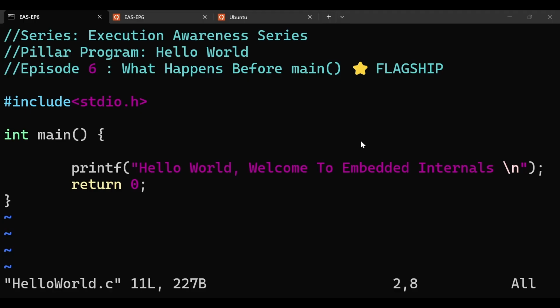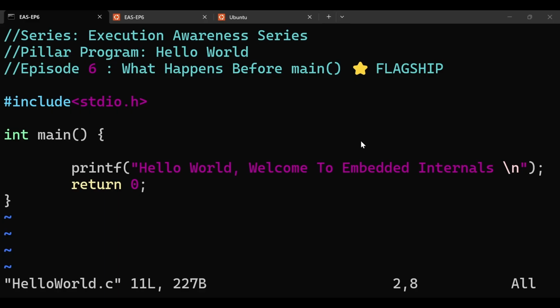In this episode, we are going to check what actually happens before the main function is called. We think that our program starts execution from the main function, but by the kernel, a whole runtime pipeline has been executed before our code actually starts running, or before the code reaches the main function. Main function is itself a callback function which is invoked by the kernel at runtime.